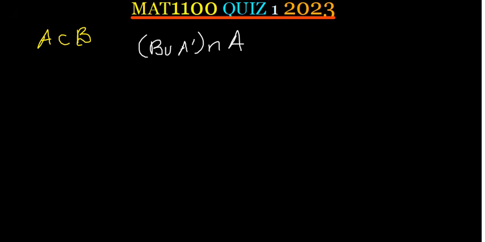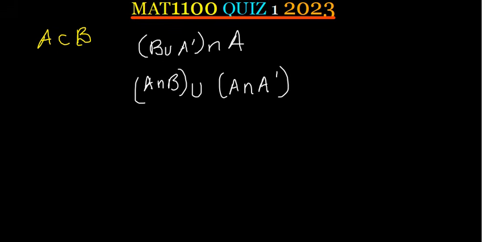The first thing that I'm able to do is I can distribute the A which is outside. The A intersect, I'll distribute it to this one. So we're going to have A intersection B. And then I'm going to get the union which is in the middle. And then the A intersect, I'll distribute it with the A complement. I'm going to have A intersect A complement.